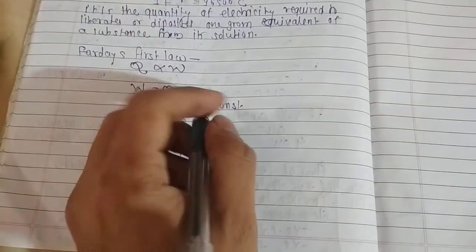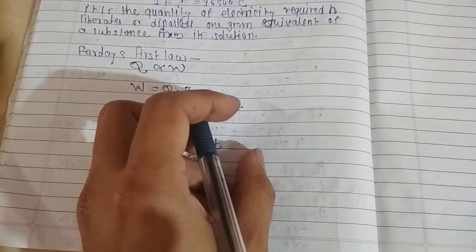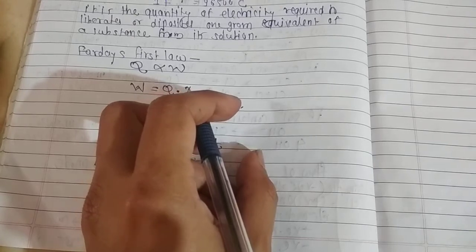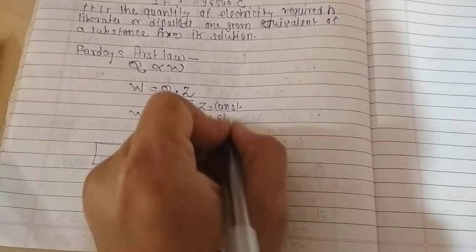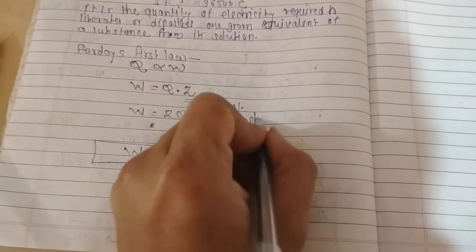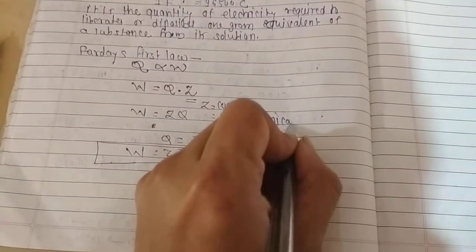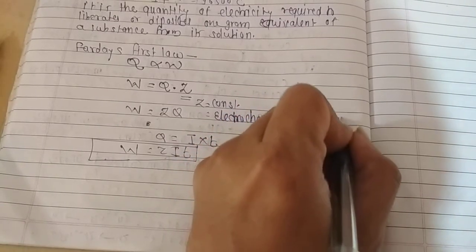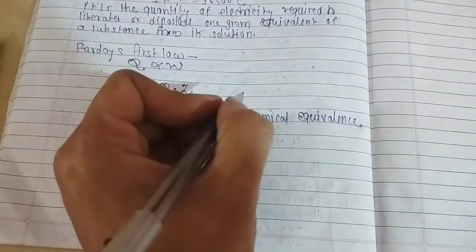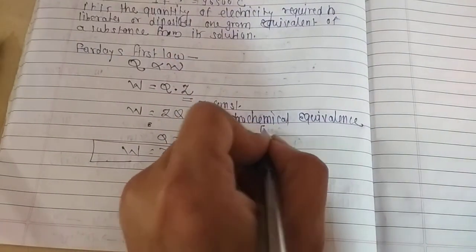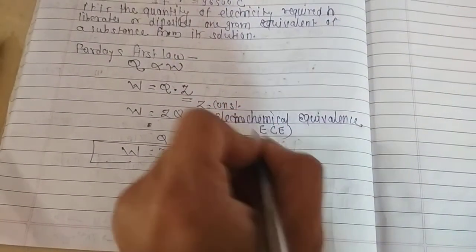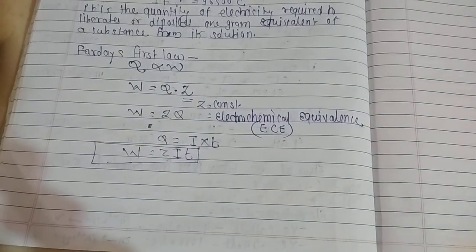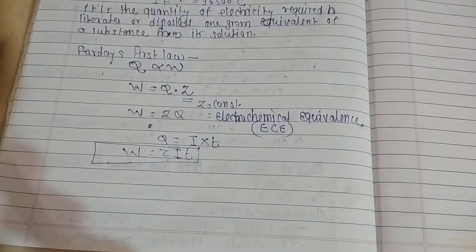Z is a constant, and this constant is known as electrochemical equivalence, in short ECE. Z is known as electrochemical equivalence.